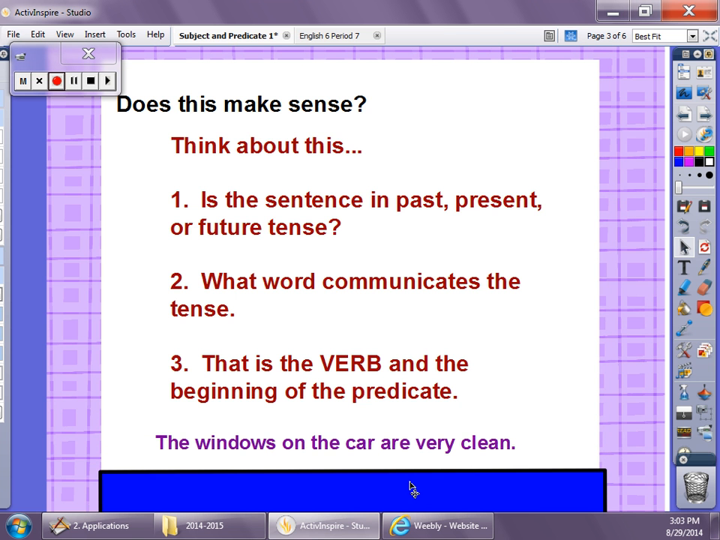Well, let's try one for practice, okay? I want you to draw a vertical line that divides the subject and the predicate. Too tough yet? Okay, well let's just start with what is the verb tense. The windows on the car are very clean. Is this past, present, or future tense?